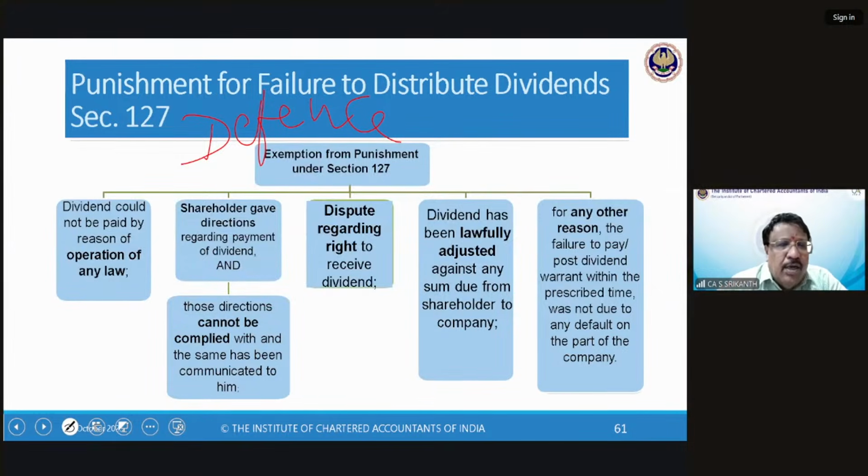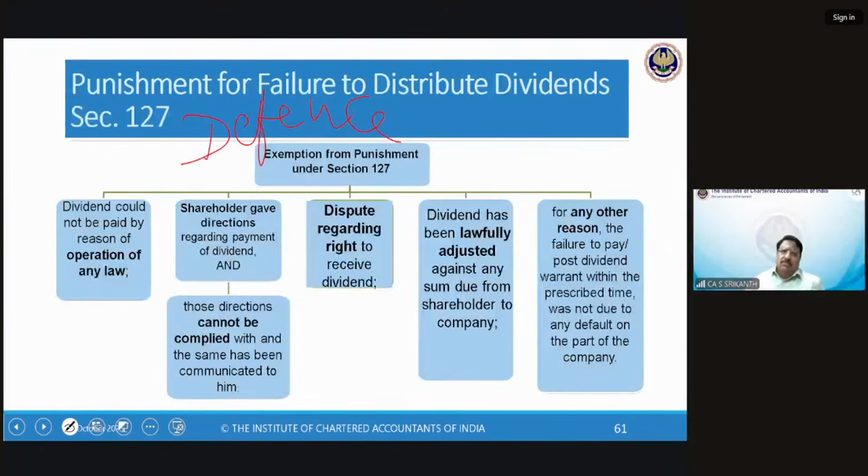So you can. One is, dividend could not be paid by reason of operation of any law. For example, the company is a foreign company outside India. There are certain FEMA violations or whatever, so expatriation of the dividend is not possible under FEMA. Unless they get an order from the RBI, you cannot have it. You hold it. This is one reason.